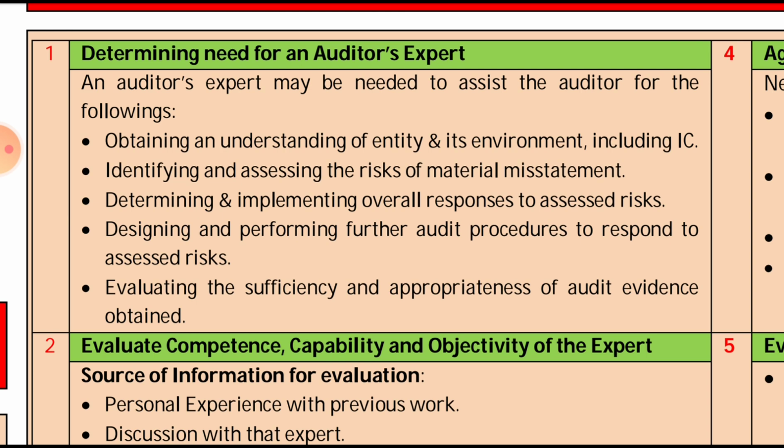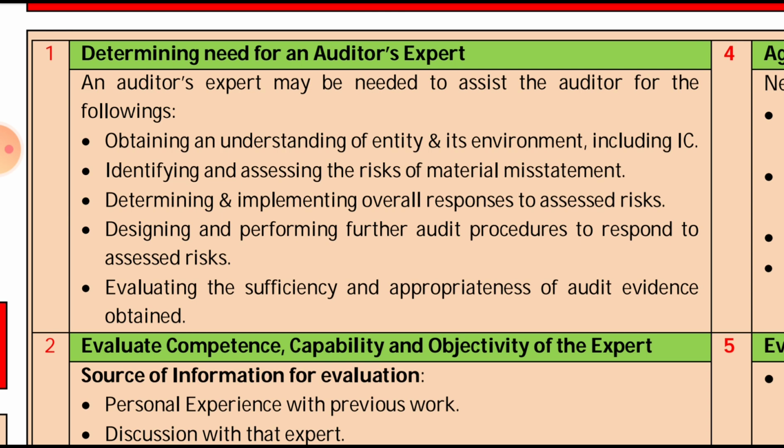The work can be used in obtaining an understanding of an entity, including internal control; in identification and assessment of the risk of material misstatement; in determining and implementing the overall response to the assessed risk, that is 315 as per 330; then designing and performing further audit procedures to respond to the assessed risks, 330; and evaluating the sufficiency and appropriateness of the audit evidence obtained.